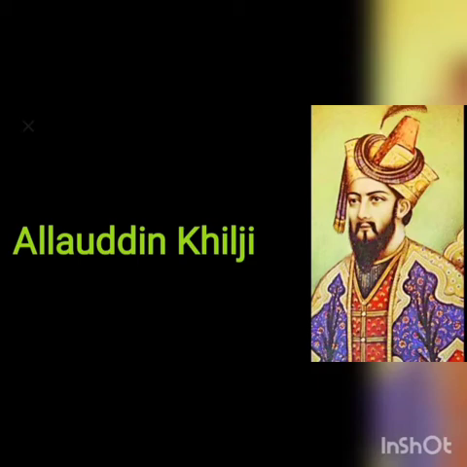He was literate and showed a great interest in art and literature. In his court there were many great poets and scholars, like Amir Khusrau and Sheikh Ruknuddin.